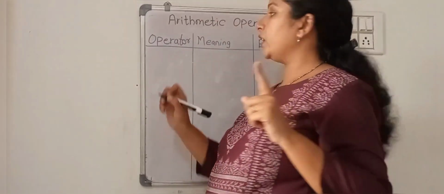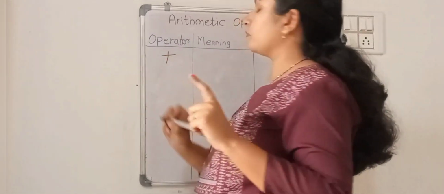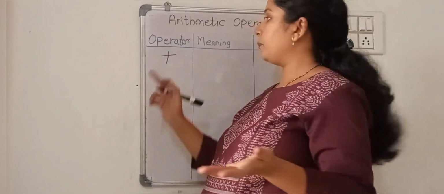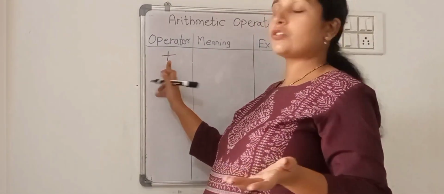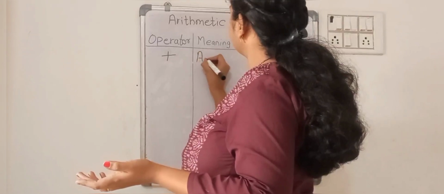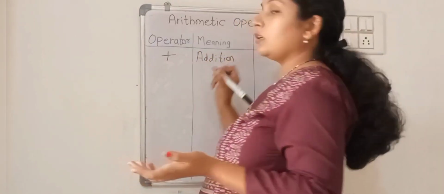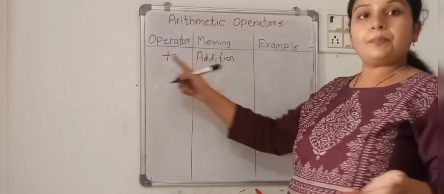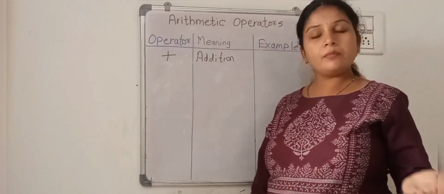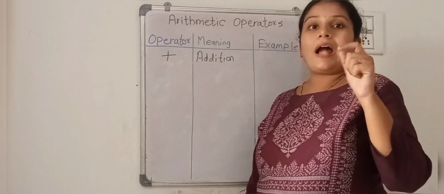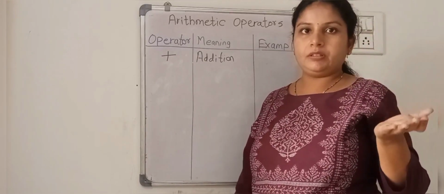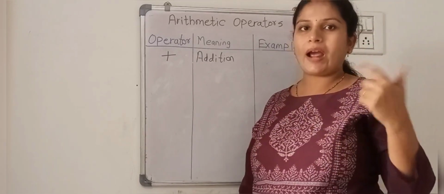So our first arithmetic operator is plus, and we know that the plus operator is used for addition, right? So plus is a binary operator because you cannot add one value only, you need another value to add with it.